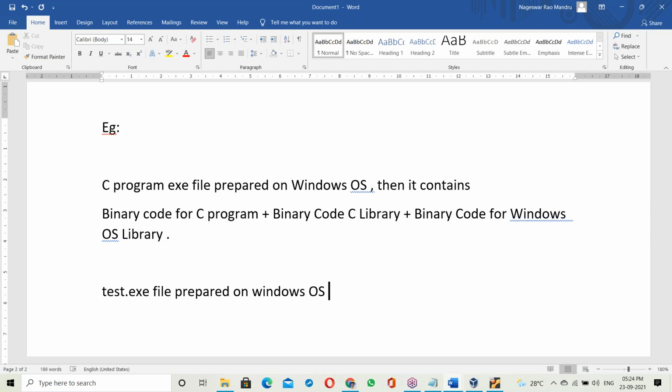For example, a test.exe file prepared on Windows OS then contains the Windows library.